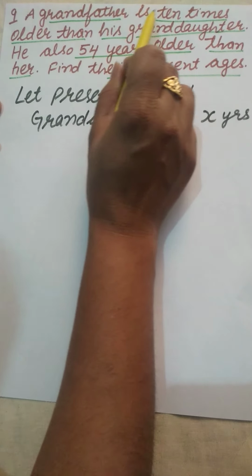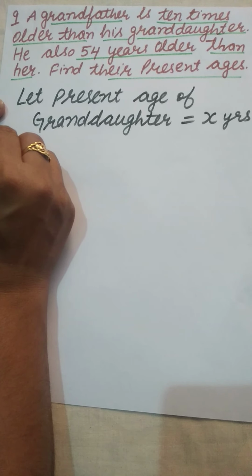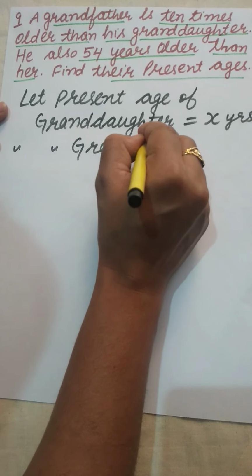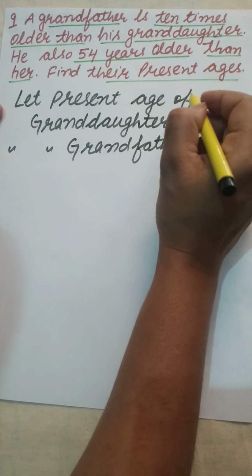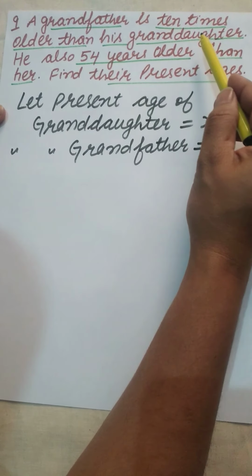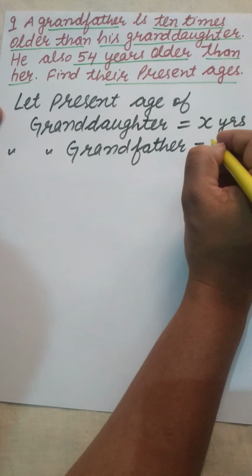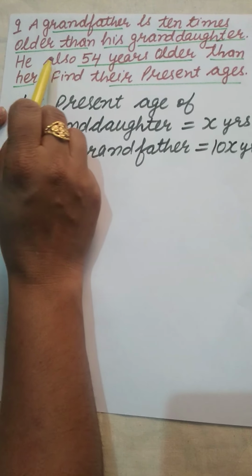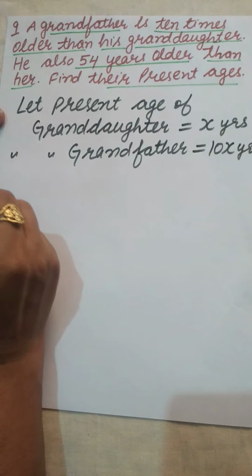A grandfather is 10 times older than his granddaughter, so the present age of grandfather will be 10 times granddaughter's age. Granddaughter's age is x years, so it will be 10x years. He is also 54 years older than her.